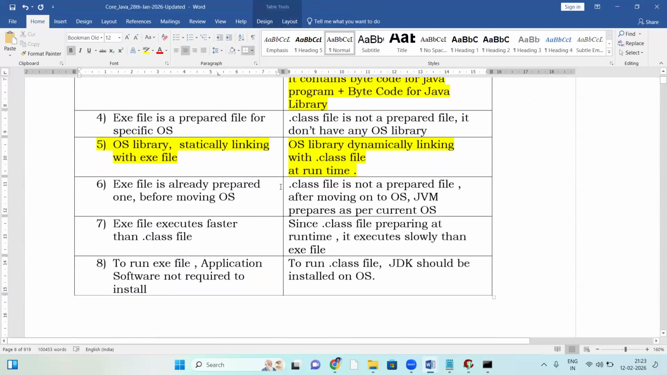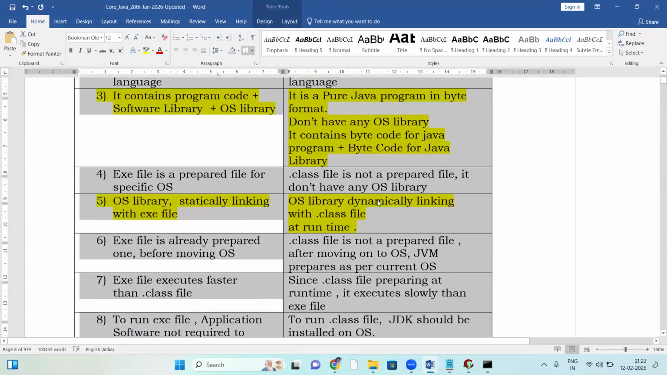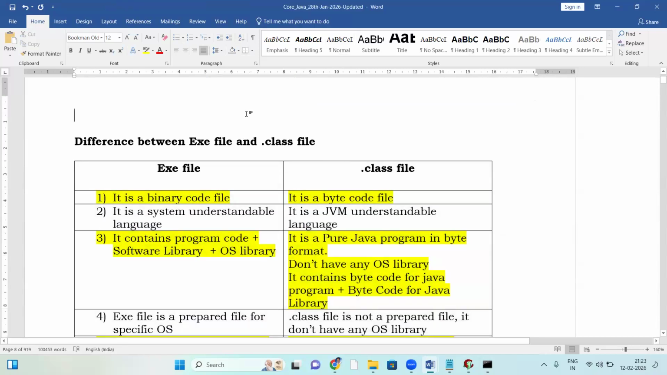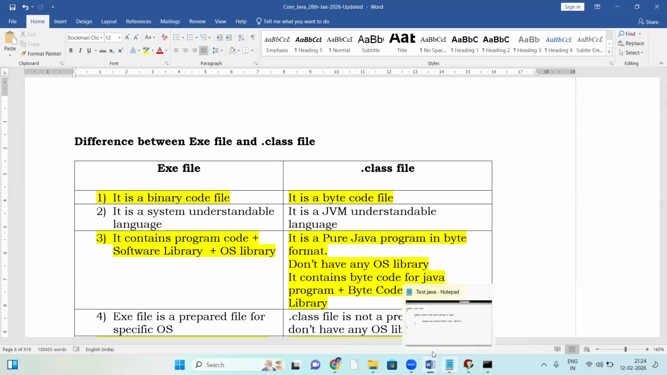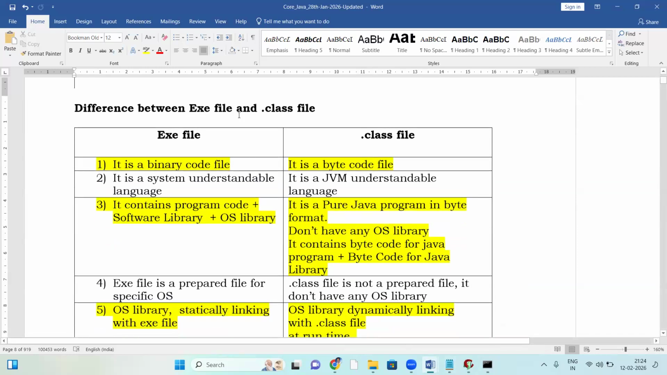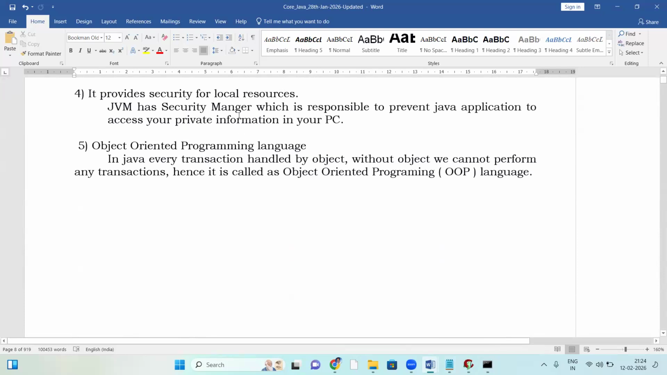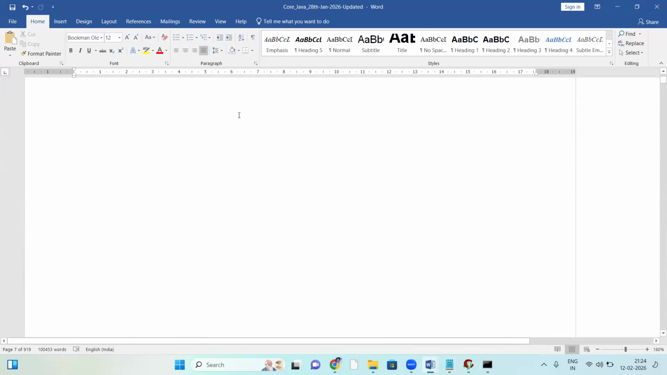The differences between exe file and dot class file I'll explain next session. Tomorrow's session is Java installation: how to install JDK, Java 17, how to install Java and set up Eclipse, and all that. Tomorrow we're going for the first program. Once the first program is finished, you can understand platform independence, portability, and all those features.